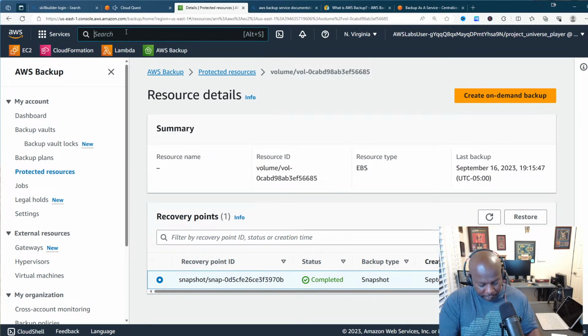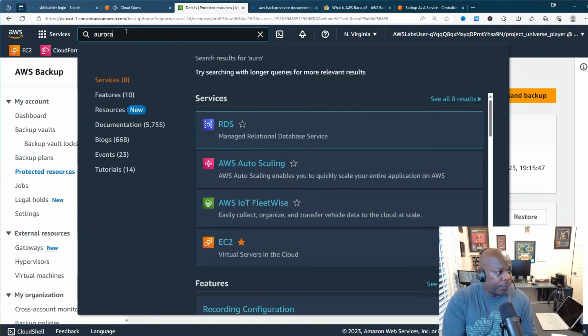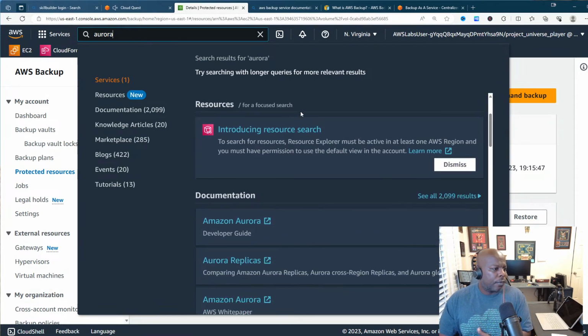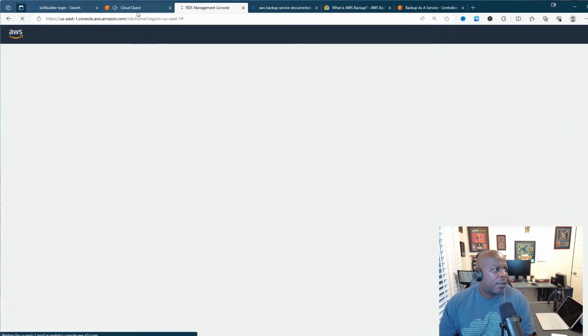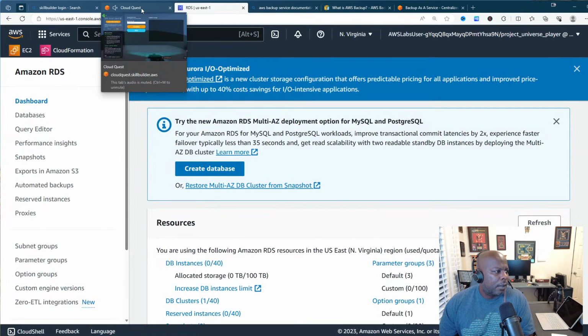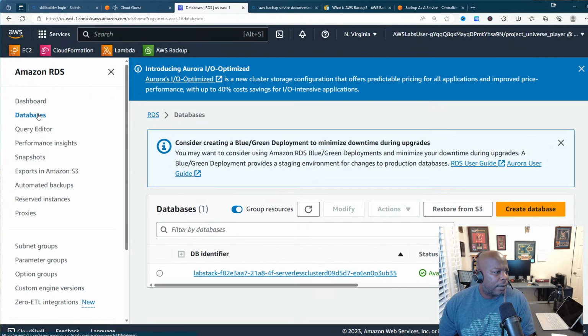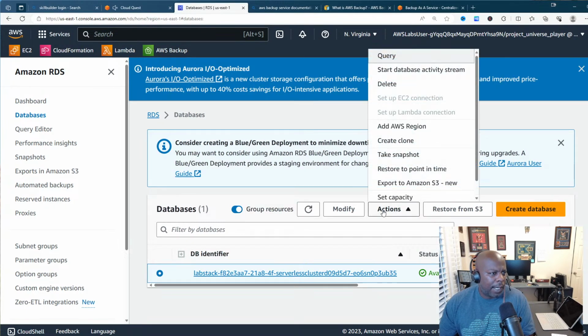Let's see if anything's in Aurora. I see RDS. I don't see Aurora though. Let me see. Databases. All right, so here we go, lab stack. So we have this right here. And see actions, I don't see any tags here.